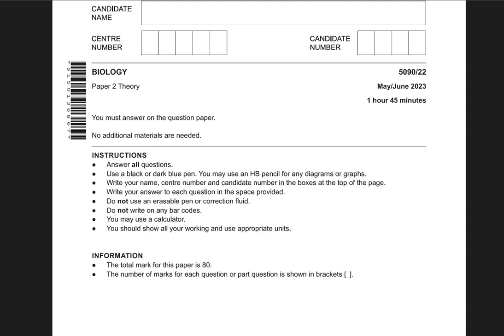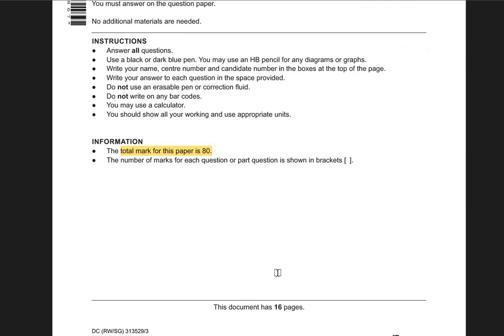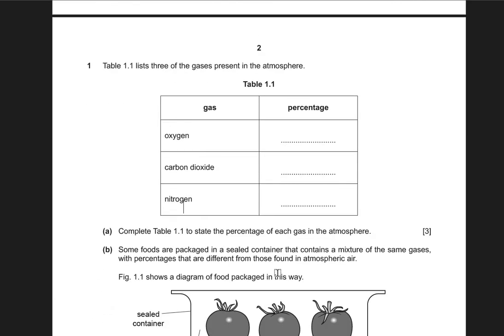Let's begin the paper. As I said, we're going to solve May June 2023 paper 2 of O-Levels Biology, that is 5090. The time allotted for you to solve this paper is 1 hour and 45 minutes. The total marks this paper carries are 80 marks, and the paper has around 7 to 8 questions. Alright, so let's begin with question number 1.